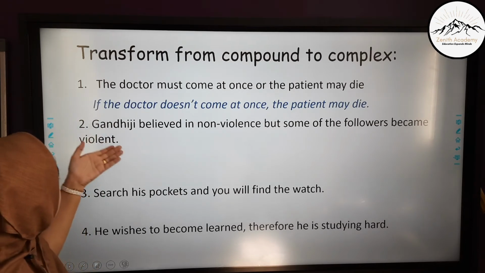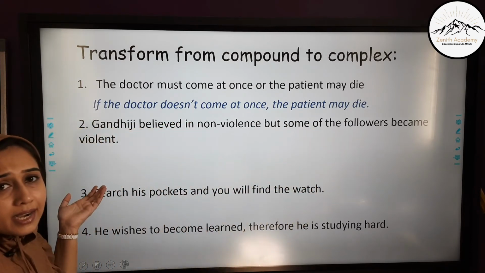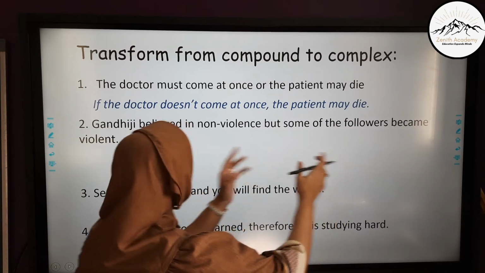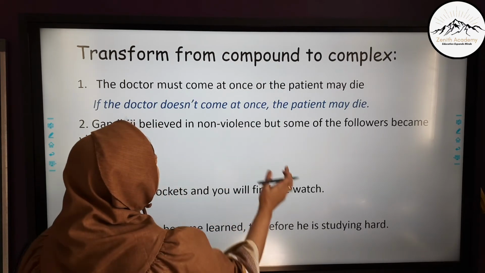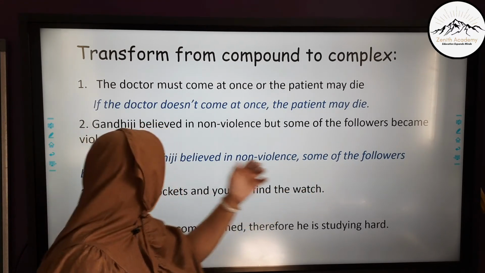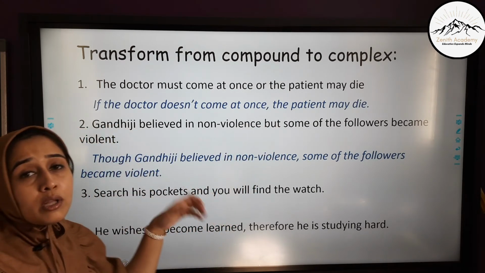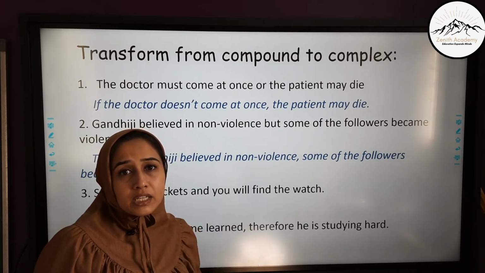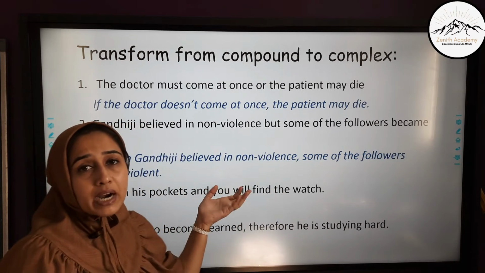Next one is: Gandhiji believed in non-violence, but some of the followers became violent. The two main clauses are Gandhiji believed in non-violence, and some of the followers became violent, combined using the coordinating conjunction but. The complex sentence becomes: though Gandhiji believed in non-violence, some of the followers became violent. We removed but and we have placed though. The position of the conjunction can be decided by us depending on what sentence we are making and which phrase we are putting as the main phrase, which part of the sentence.